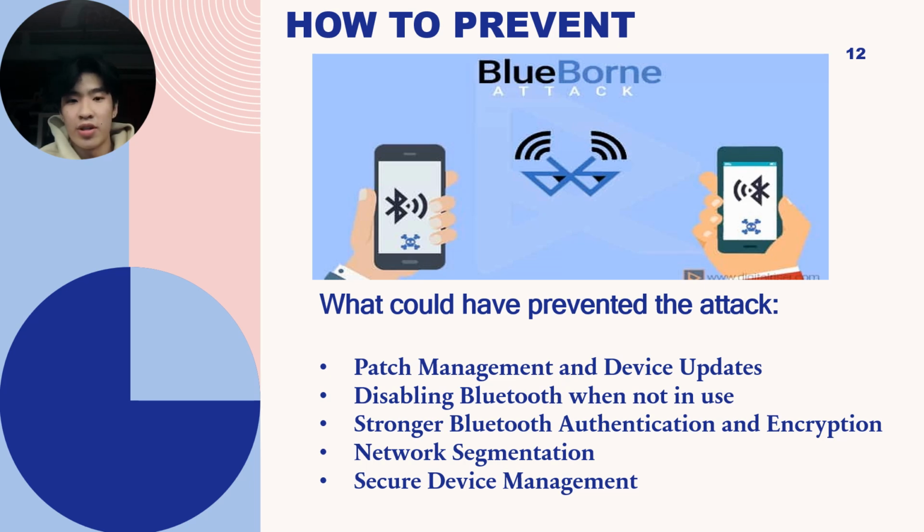Disable Bluetooth when not in use. Keeping Bluetooth on increases the risk. Turn it off when not needed or set it to automatically shut down after inactivity. Stronger authentication and encryption. Use AES-128 encryption and mutual authentication to secure Bluetooth and prevent unauthorized access.